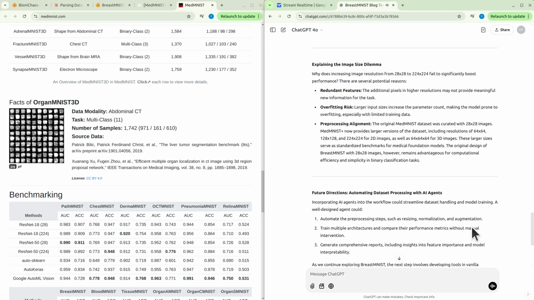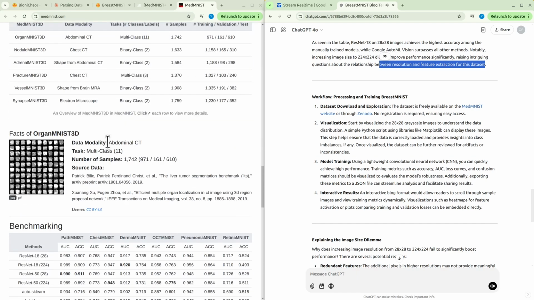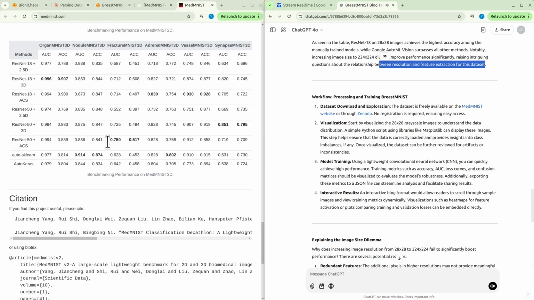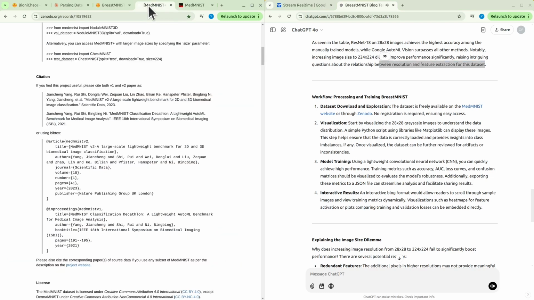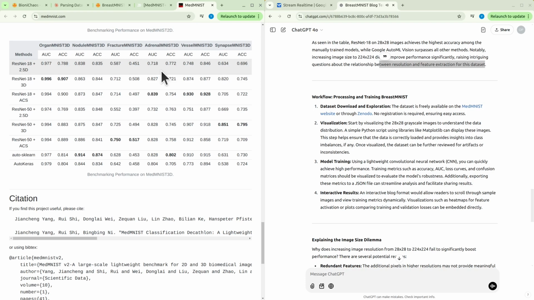Workflow: processing and training BreastMNIST. 1. Dataset download and exploration. The dataset is freely available on the MedMNIST site or through Zenodo, zenodo.org/record/1519652. No registration is required, ensuring easy access. 2. Visualization. Start by visualizing the 28 by 28 grayscale images to understand the data distribution.